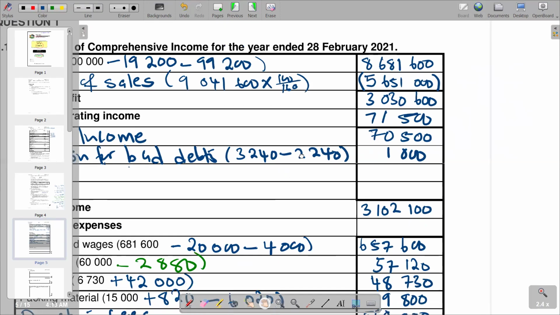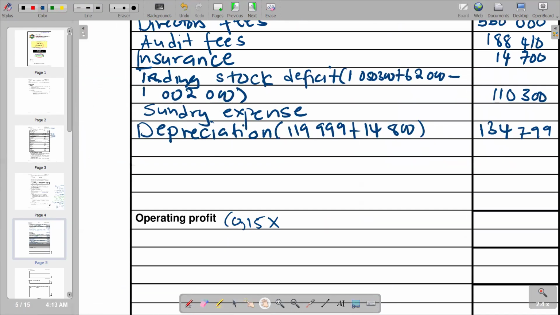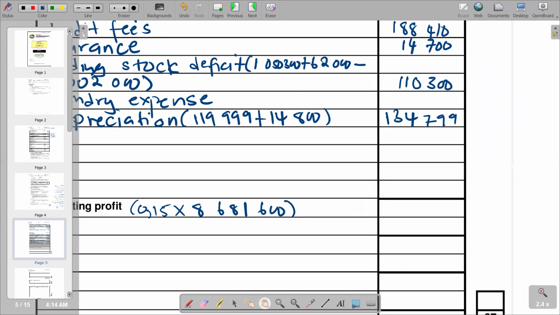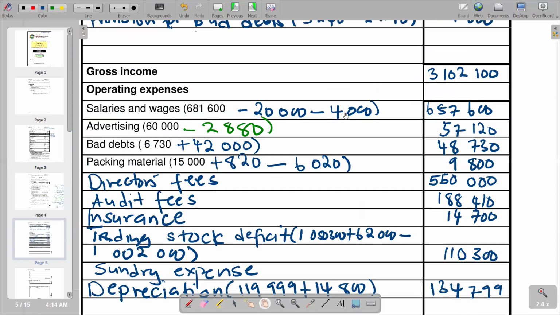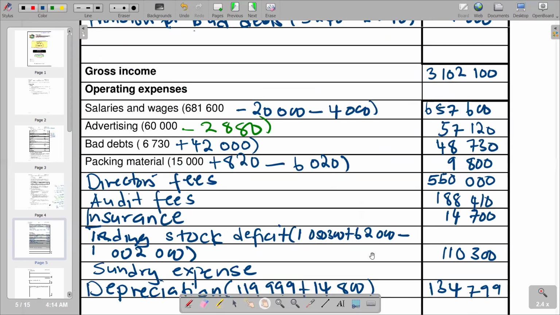So it's multiplied by 8 million. We multiply it like that. The answer that you are supposed to get, operating profit becomes 1,302,240.